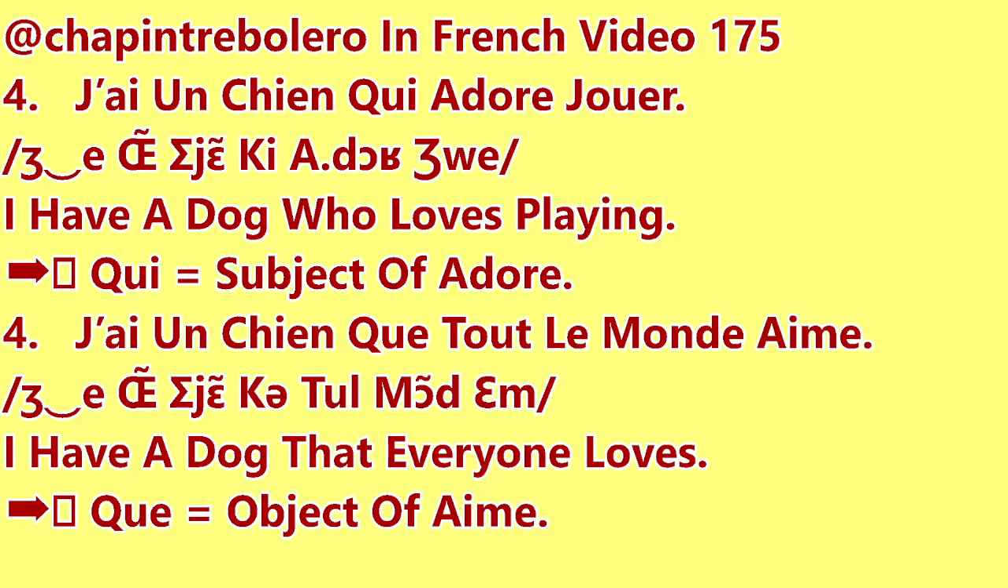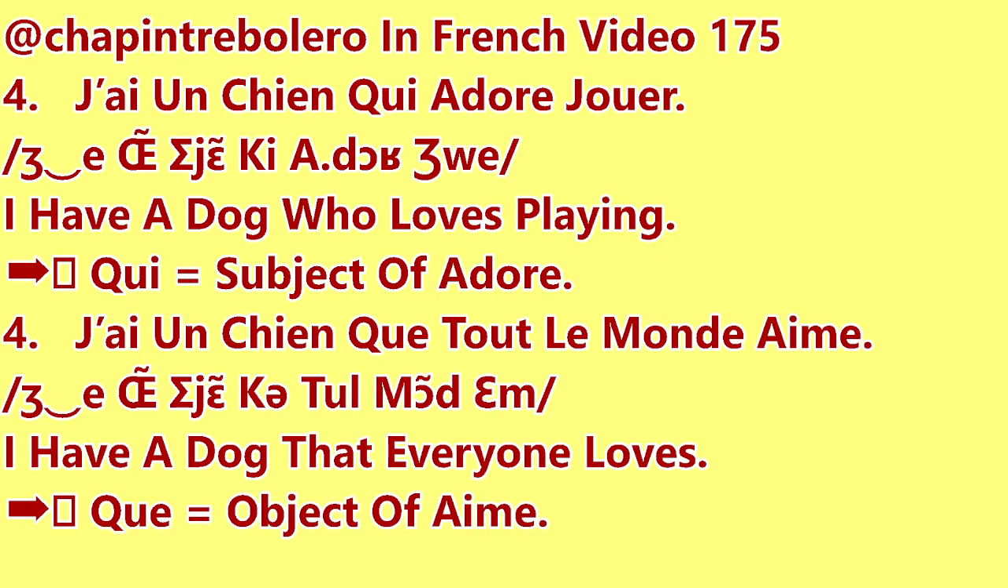All right, because adore, so that verb to love, adore, the subject of that verb is the dog, and the dog is the pronoun that became a subject receiving action, okay? Qui adore jouer, okay? So j'ai un chien qui adore jouer. The action is making qui the subject.